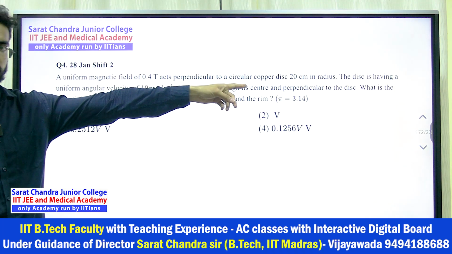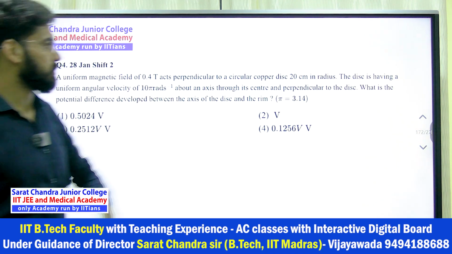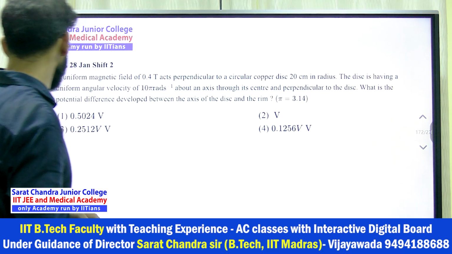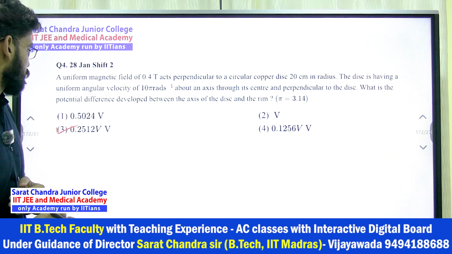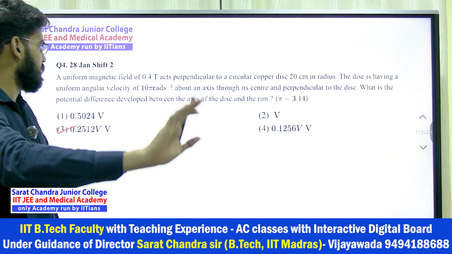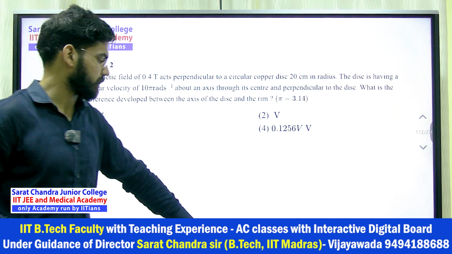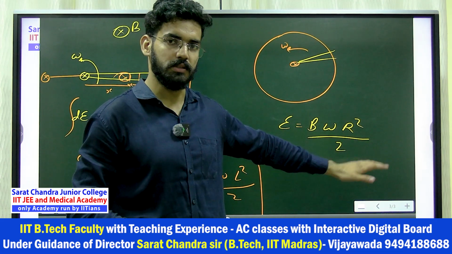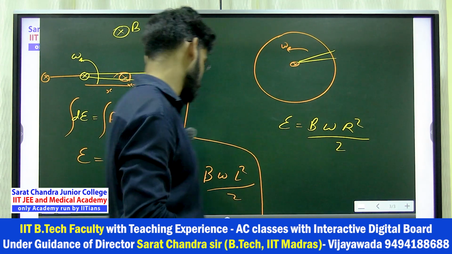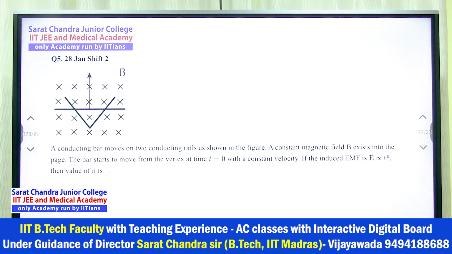By this formula, if you put the values, everything is given: 0.4, that is 20 centimeter. Put it in the correct unit. And this is 10 pi. If you solve from here, taking pi as 3.14, you will exactly get the third option, 0.2512 V. Understood? Got it? So by this formula you will get exactly B omega R square by 2. This is in the notes. Exact formula.